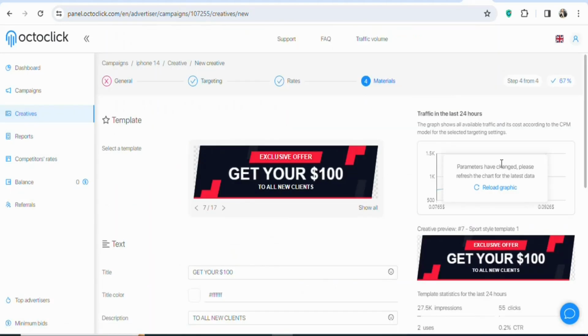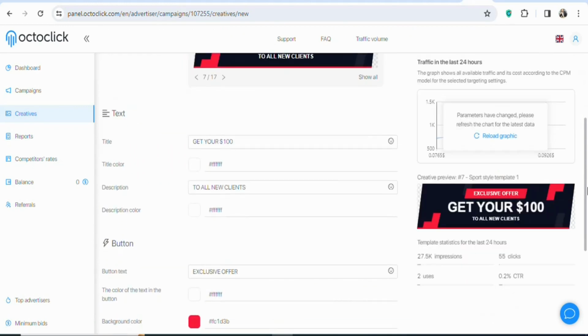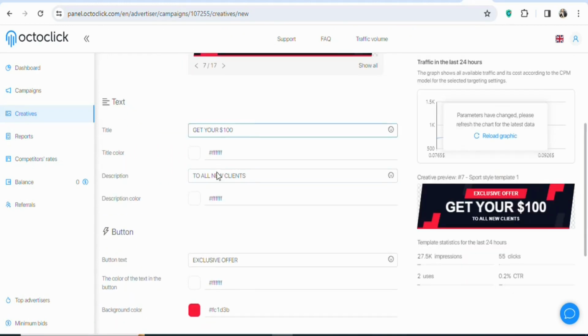Once you select the template, the next step is that you can change the title, you can change the description, you can change the color, you can change everything about the template. In this case, I'm going to change the title here. So what you have to do is go back on CPA Grip and then copy and paste the title of the offer here.